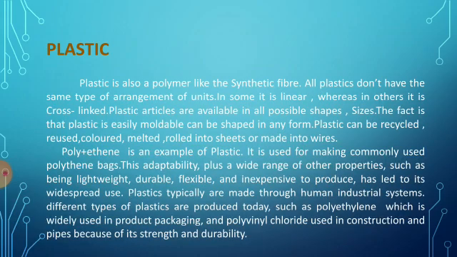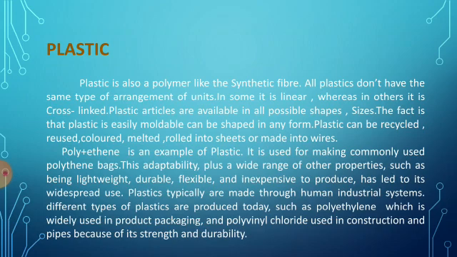What is plastic? Plastic is also a polymer like synthetic fiber. All plastics do not have the same type of arrangement of units. In some it is linear, whereas in others it is cross-linked. Plastic articles are available in all possible shapes and sizes. The fact is that plastic is easily moldable and can be shaped in any form. Plastic can be recycled, reused, colored, melted, rolled into sheets or made into wires.